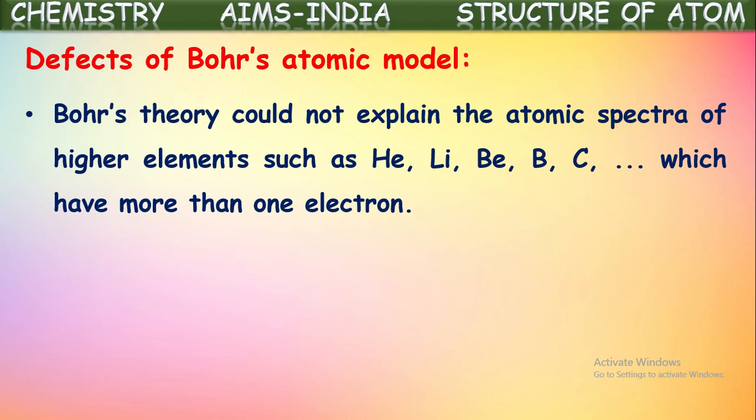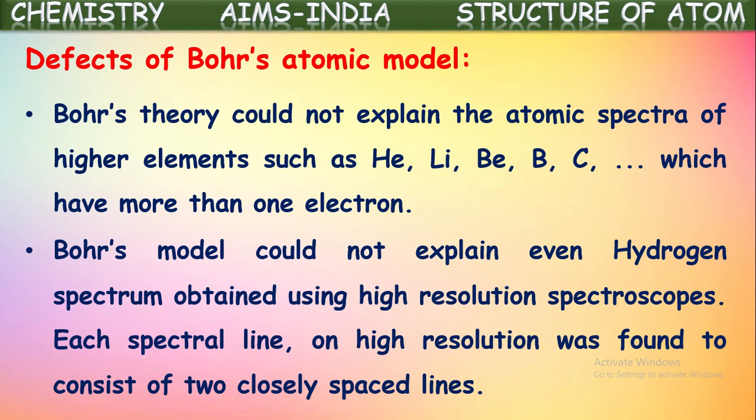So it cannot be applicable for multi-electron systems, that is, atoms which have more than one electron. Bohr's model is applicable only for single electron species. That's a major drawback.